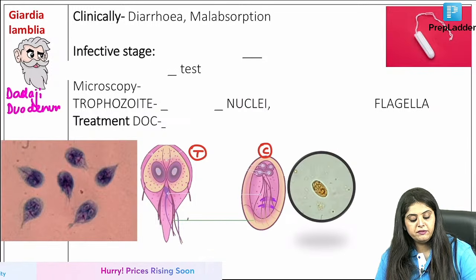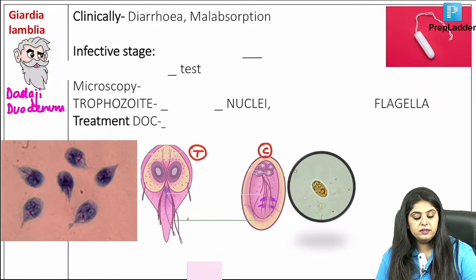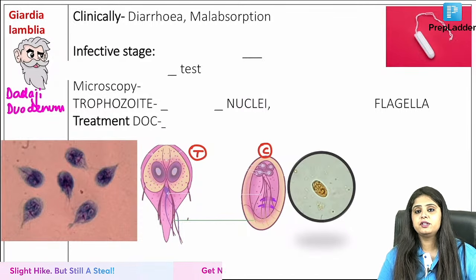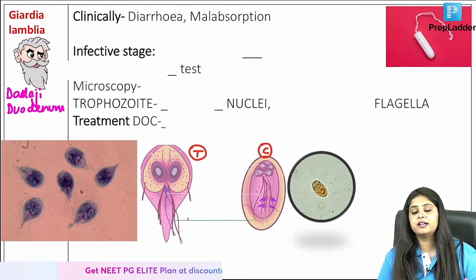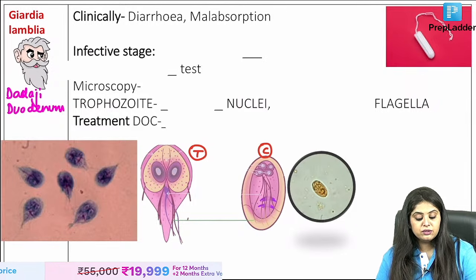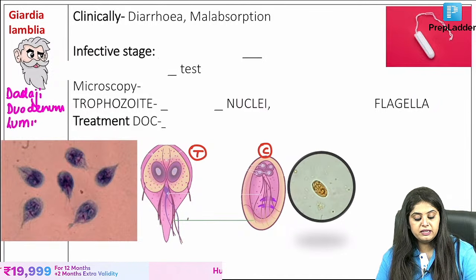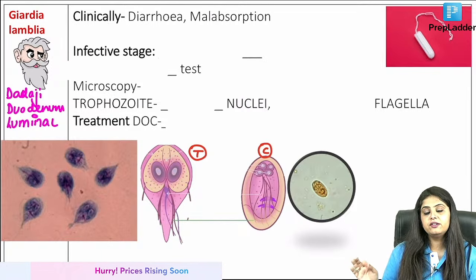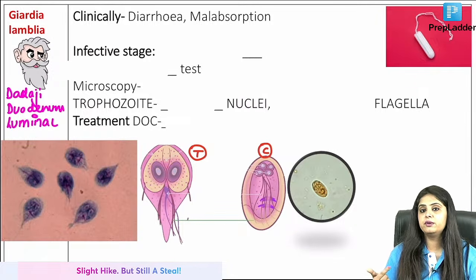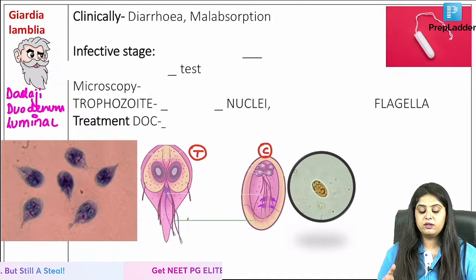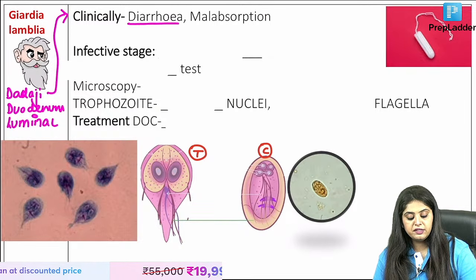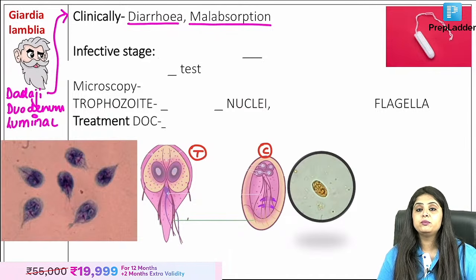Dadaji is going to be found in the duodenum. And duodenum, matlab Dadaji, old people of your family love to go for walks. They're not like us that sit for 3 hours on Netflix and watch movies, and that's our definition of chilling. Their definition of chilling is subah sham walk pe jana hai, right? So they will always be roaming around in the lumen. They will ask you whether Giardia is an intracellular organism or a luminal organism. Giardia will always be roaming around, like Dadaji. So that is going to be a luminal organism. Obviously, I'm sorry I'm comparing, but Dadaji is causing what? Dadaji is causing diarrhea and fatty diarrhea. That is going to be malabsorption.